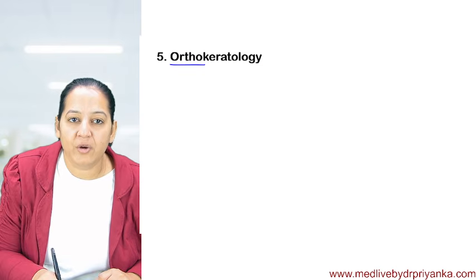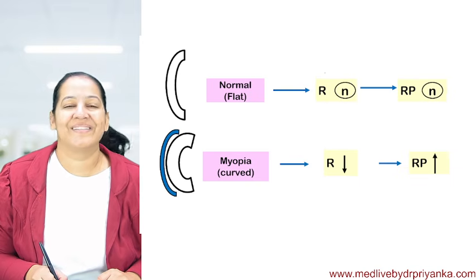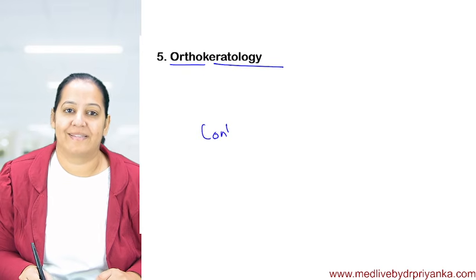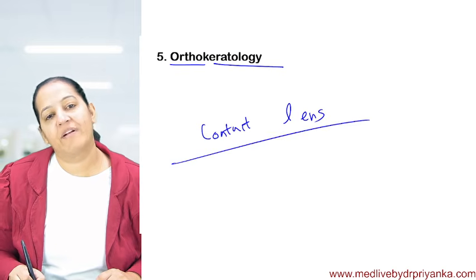Now the last, the fifth corneal-based one, is orthokeratology. What are we doing in orthokeratology? It's not actually a surgery. I don't know why it is included in surgery. Here we give a contact lens to the patient to wear overnight. Overnight contact lens.